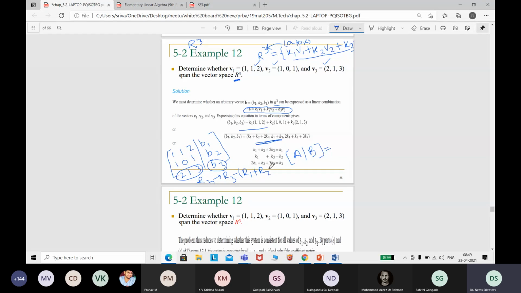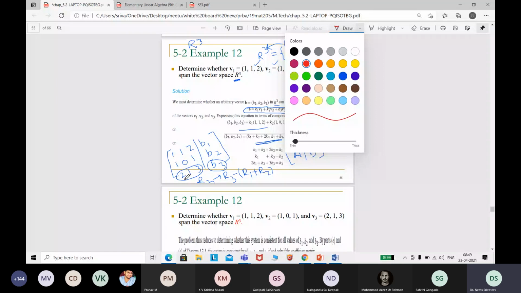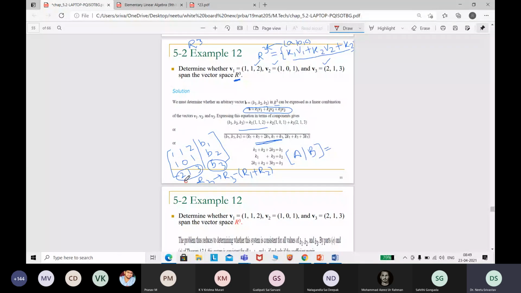Now what are we going to get? Here it is 0, here 0, here 0, and here I get b3 minus b1 plus b2.